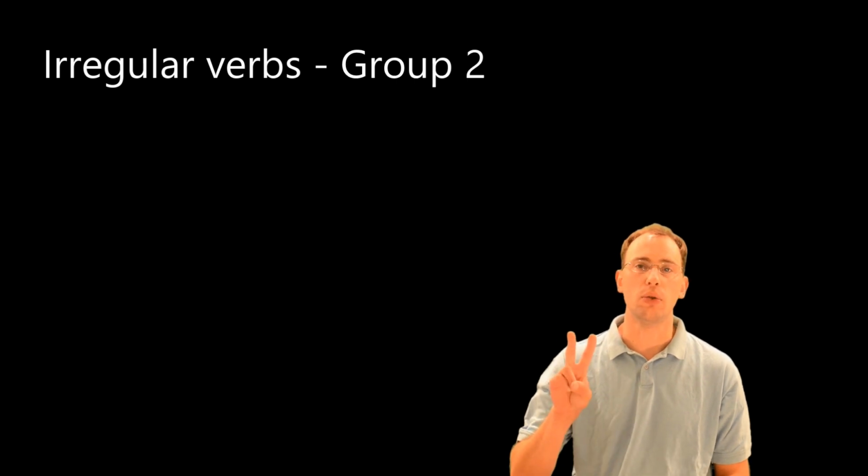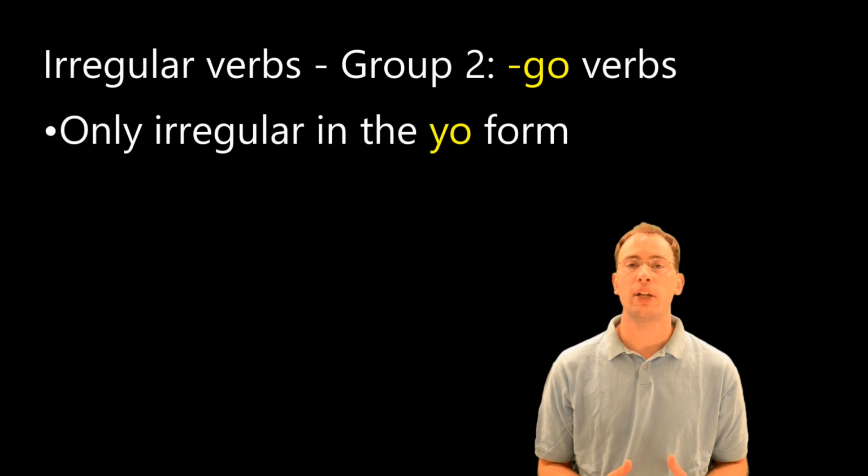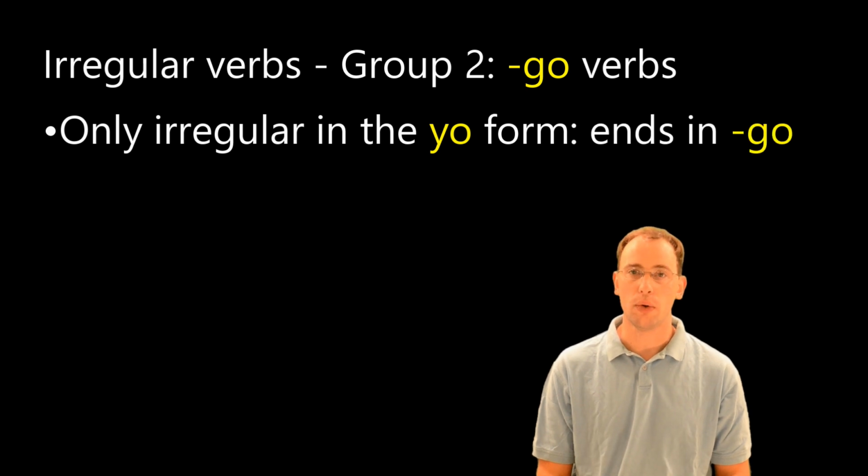Now, perhaps you thought of some other verbs that are irregular only in the yo form that I didn't list in that first group. Maybe that's because I've actually put them into group 2, which I call go verbs. And these verbs are also irregular only in the yo form, but they all have one thing in common, and that's that the yo form ends in go.